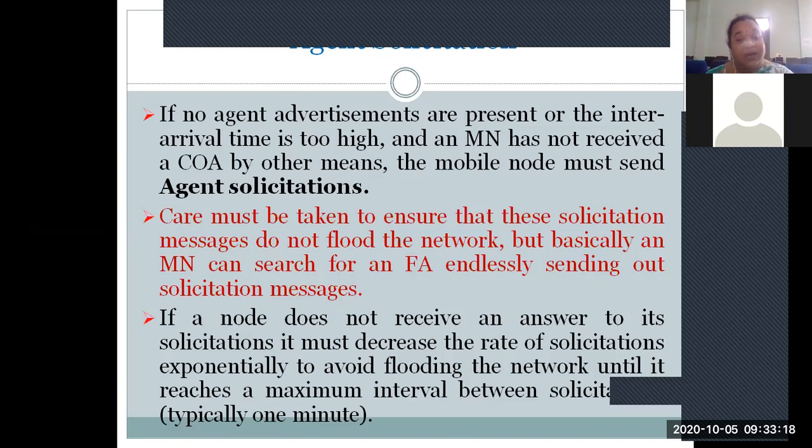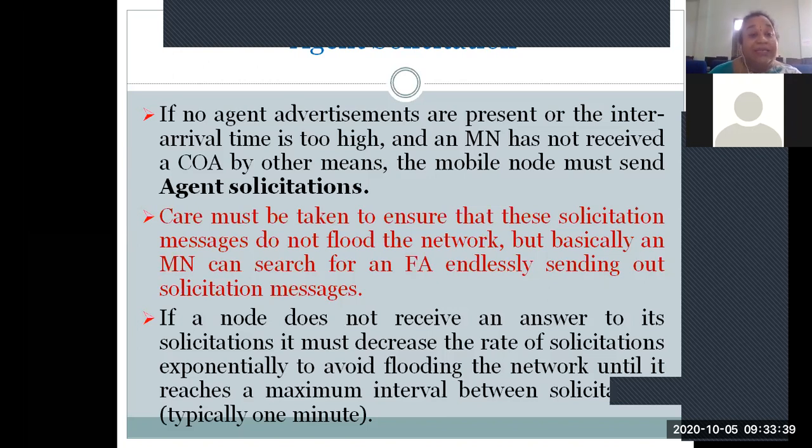So while sending the agent solicitation, we are requesting the agent: please give us some identification, as we have entered into your network, so that we can continue the communication. That request to the agent is called the agent solicitation.